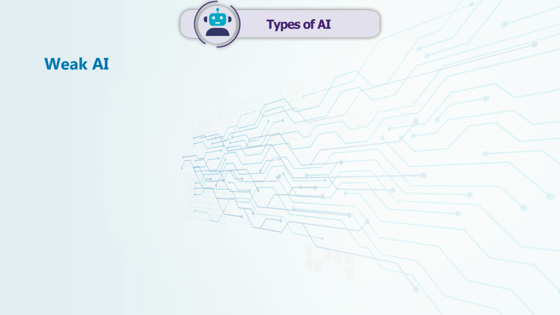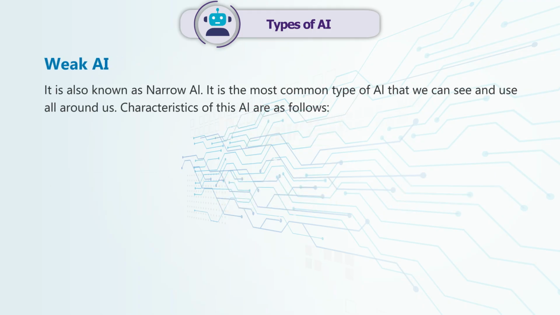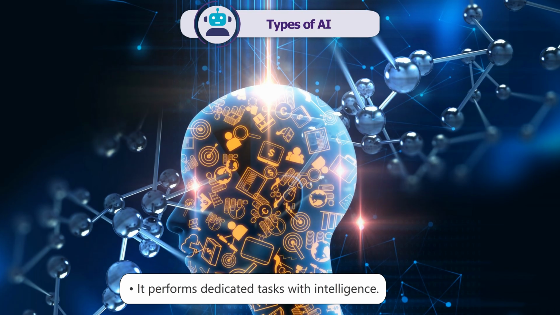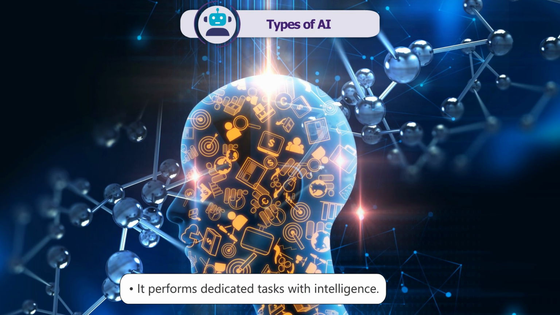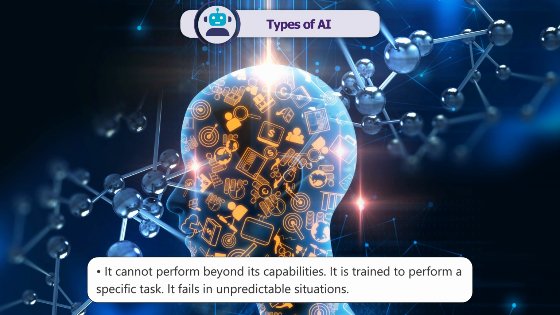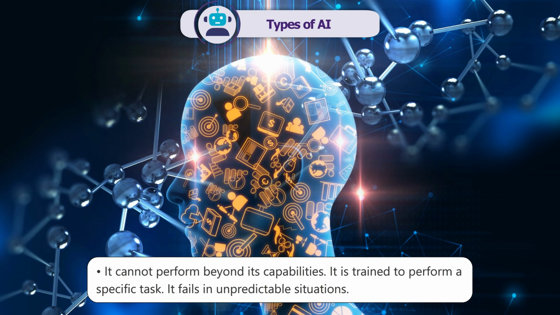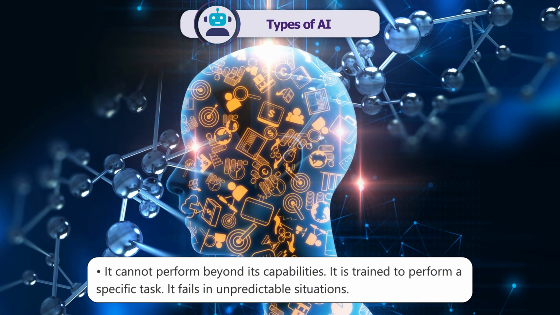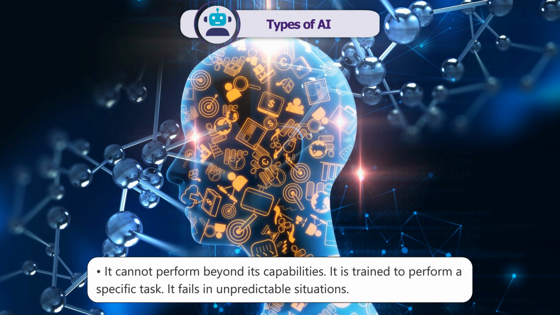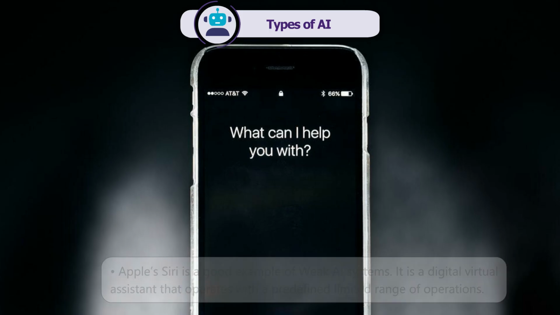Weak AI. It is also known as narrow AI. It is the most common type of AI that we can see and use all around us. Characteristics of this AI are as follows. It performs dedicated tasks with intelligence. It cannot perform beyond its capabilities. It is trained to perform a specific task. It fails in unpredictable situations.